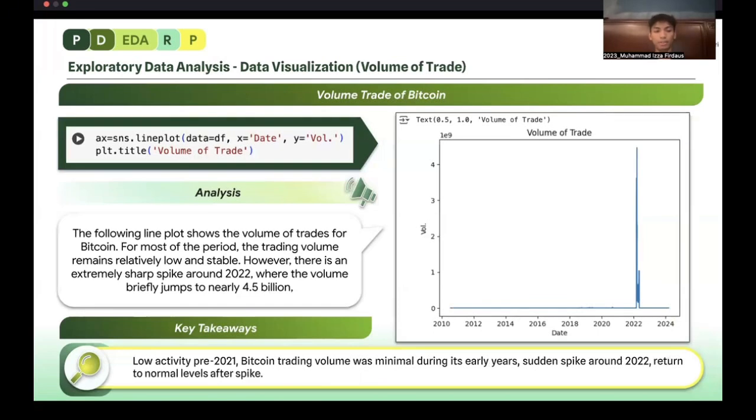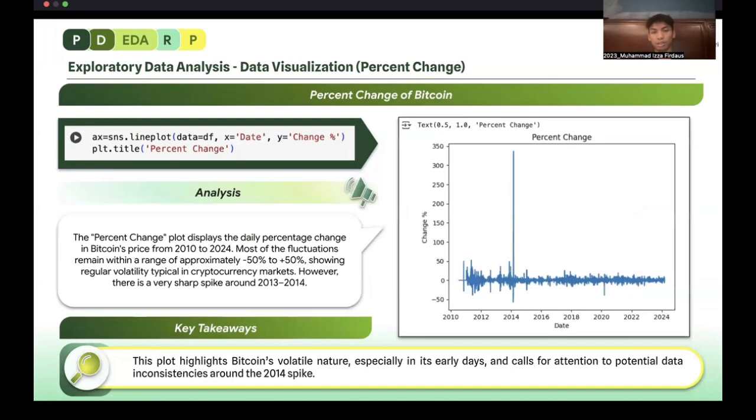However, there is an extremely sharp spike at around 2022, where the volume briefly jumps to nearly 4.5 billion, as I mentioned earlier from the df.describe. In summary, Bitcoin trading volume was low pre-2021, during its early years, then had a sudden spike at around 2022, and returned to normal levels after the spike.